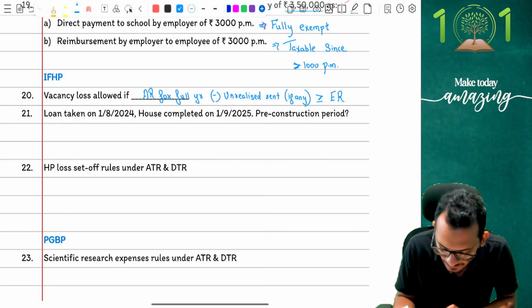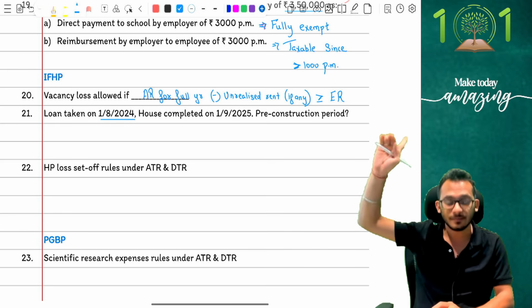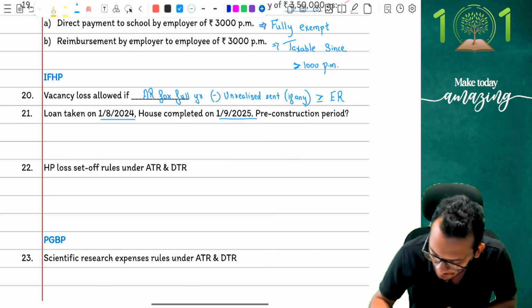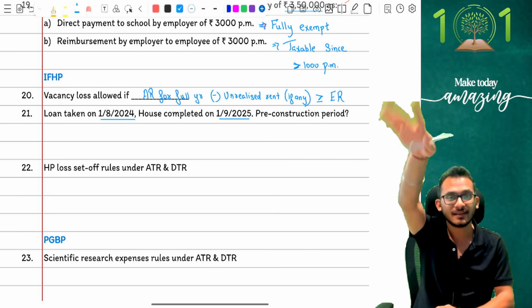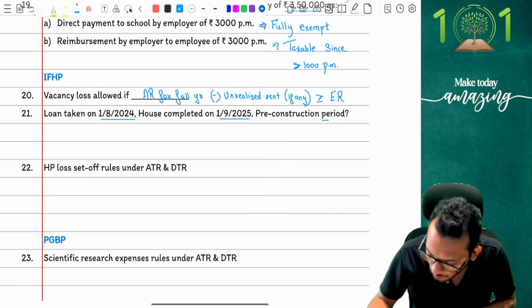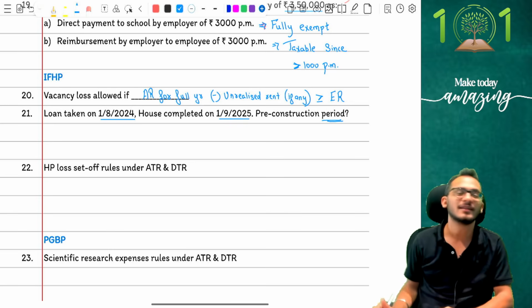Please notice, not your previous year. The loan has been taken somewhere in the past year. The house has been completed on 1st September 25, your previous year. In the current year, they have completed the house. The question is simply asking, what is the pre-construction period? This is where the challenge is.